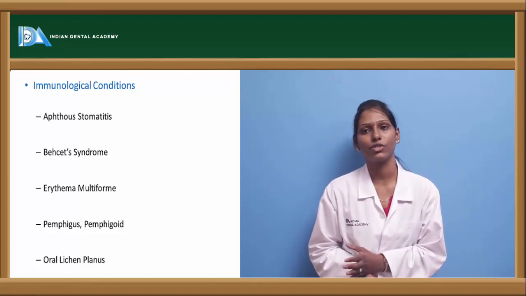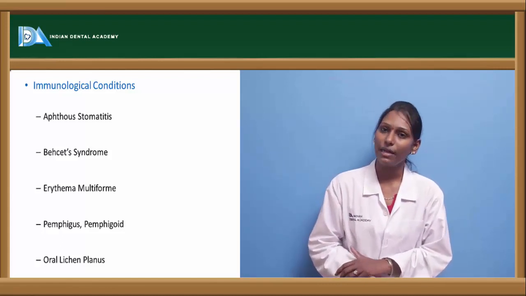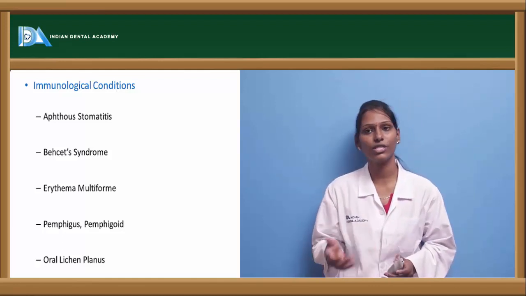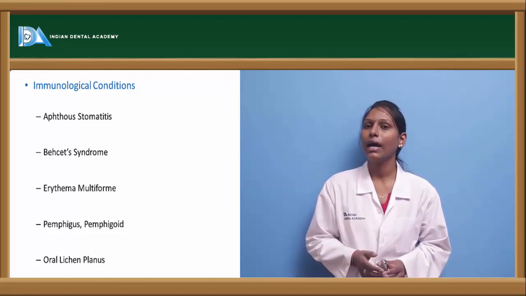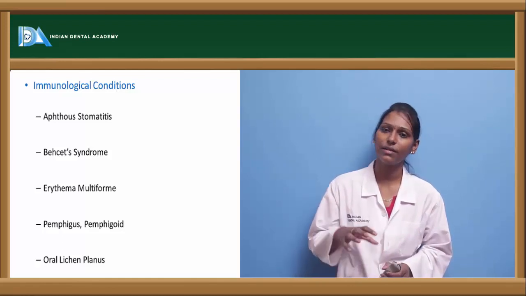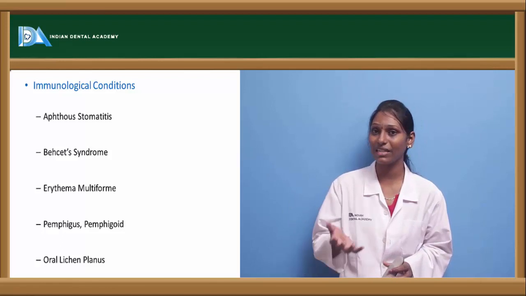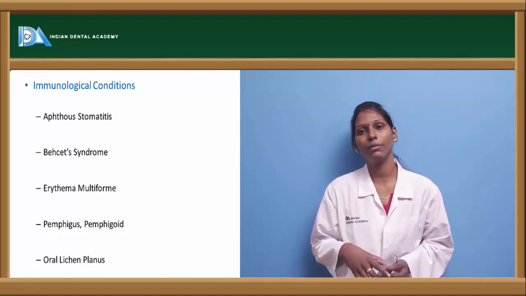Behçet syndrome is another condition which is usually an immunological and inflammatory condition. This Behçet syndrome has symptoms of aphthostomatitis. It is a vasculitis reaction which will involve multiple body systems.